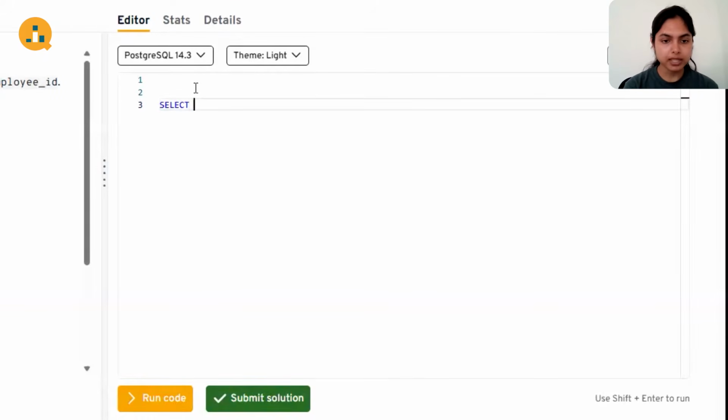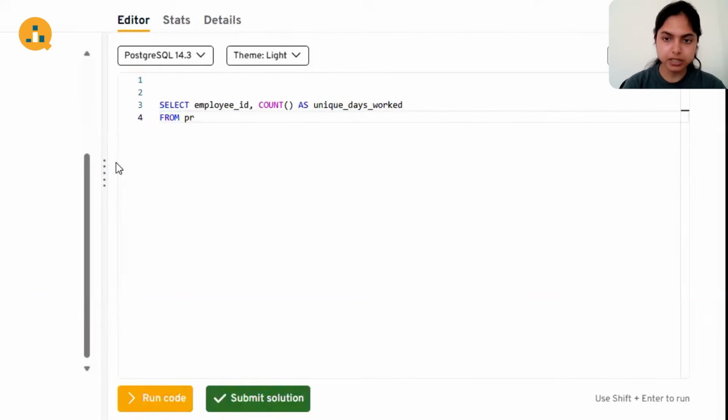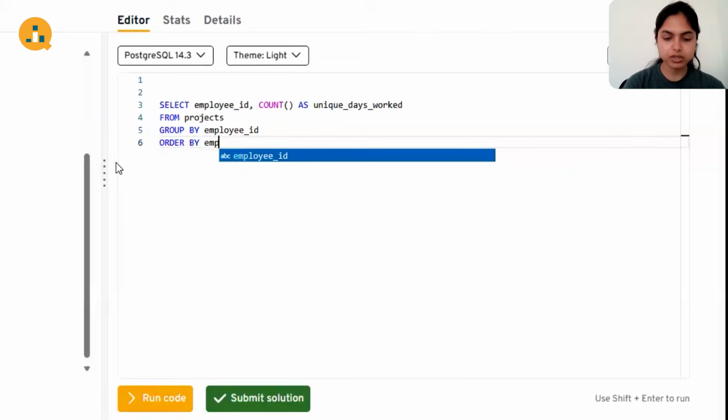So starting with the basics, we have to output employee ID, so we can just write that, and then we'll have to output the number of days worked. That would be a numerical value, and that would be a count. So we can just have count and keep this blank for now, because we can decide which column to use. We are taking from, suppose, a new column in the projects table, and we will group by employee ID, and we'll order it by employee ID as the question says.